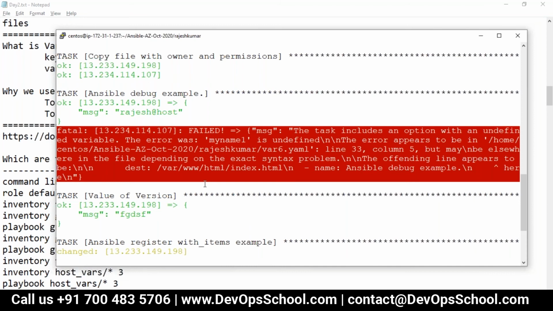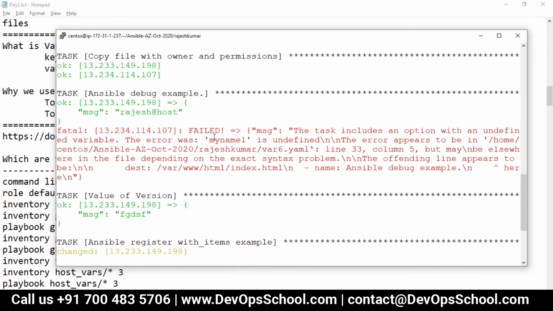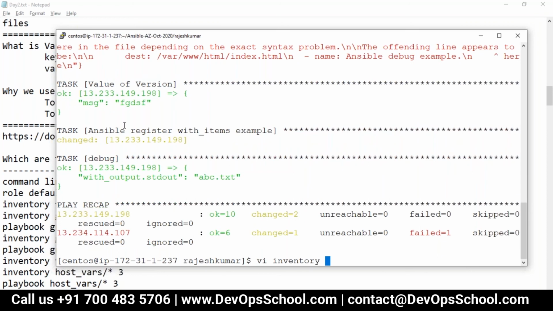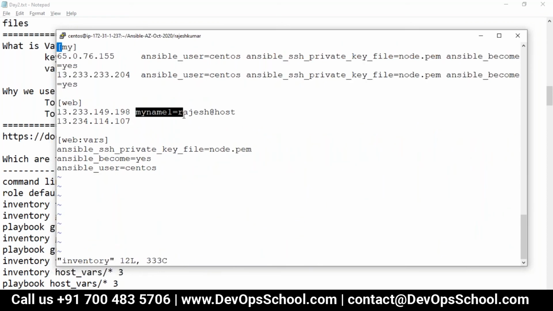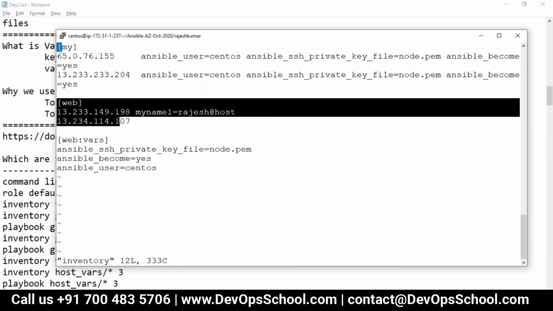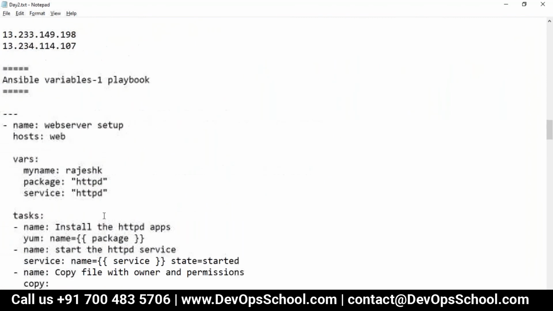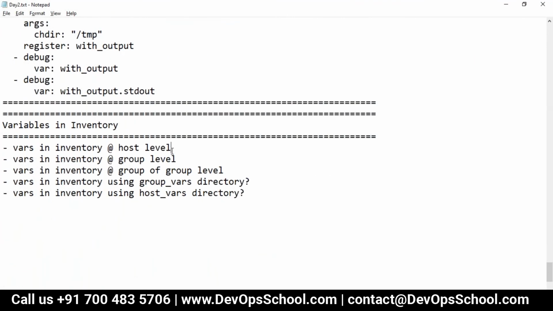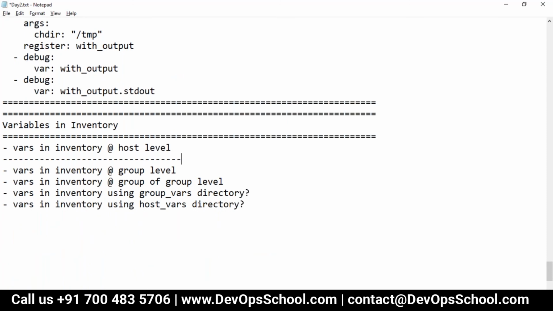So that means what is it stating? My name 1 is not defined for these machines. That means scope is applied. So look at this one more time. Inventory. See here, it's only applied for here. There is a problem here. So guys, this is the way you can set the variable at the host level also, which I showed you just now.